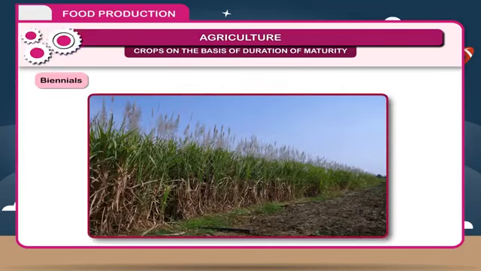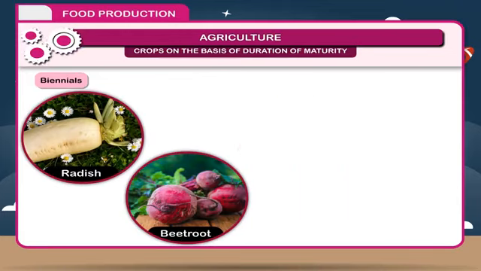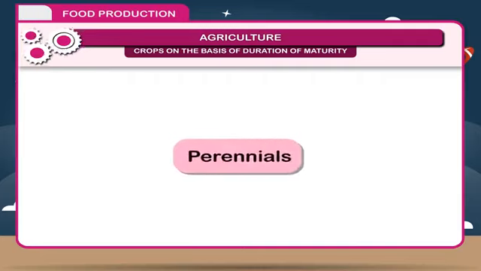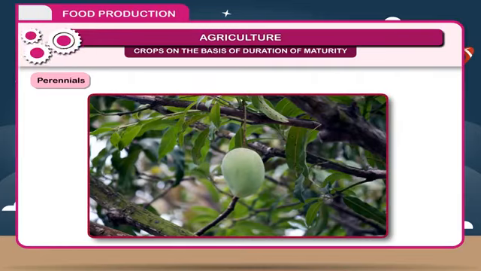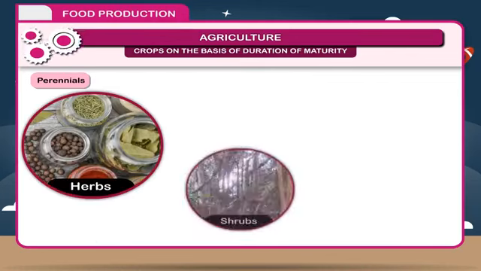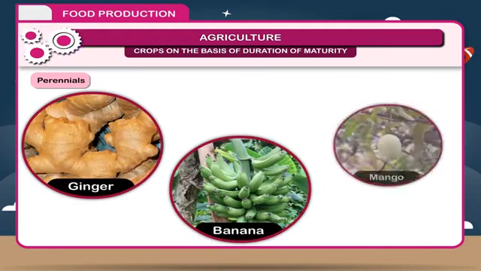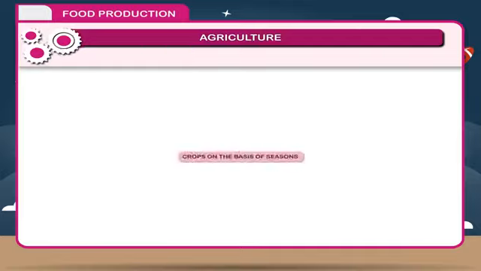Biennials. Some plants complete their life cycle in 2 seasons or 2 years are called biennials. For example, radish, beetroot, carrot, sugarcane, etc. Perennials. The plants which complete their life cycle in more than 2 years are called perennials. Perennials may be herbs, shrubs or trees. For example, ginger, banana, mango, etc.